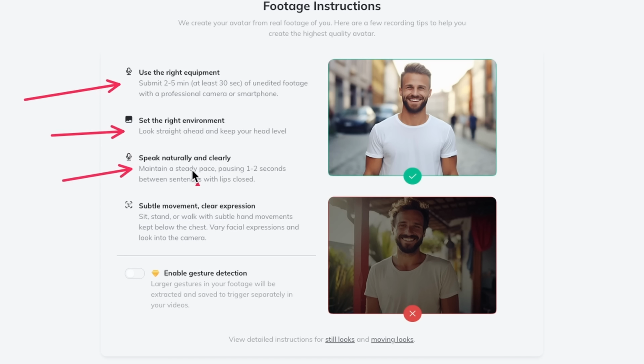When you speak, maintain a steady pace, but also make sure you pause 1 to 2 seconds between sentences with the lips closed. This is very important so it can train on your face when your lips are closed.